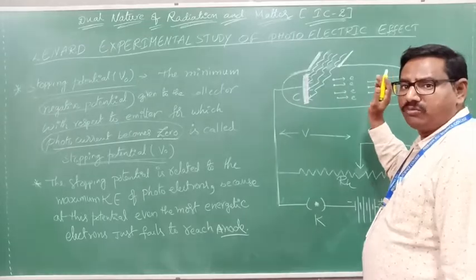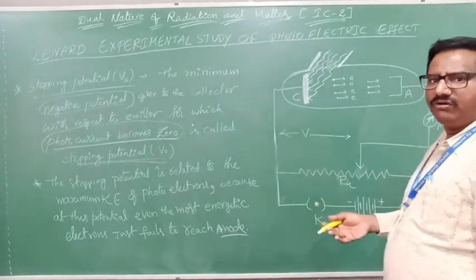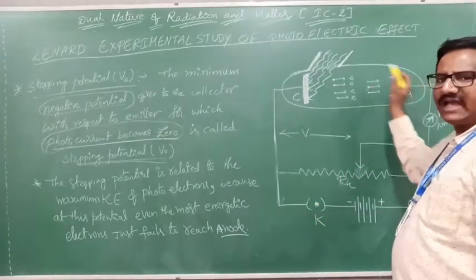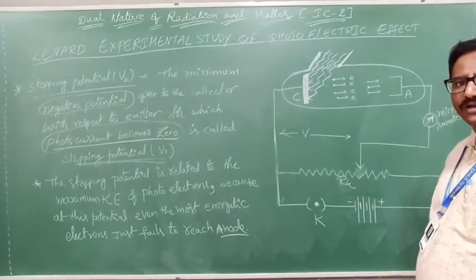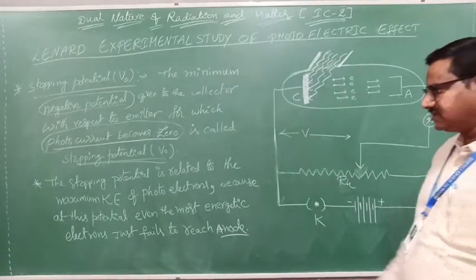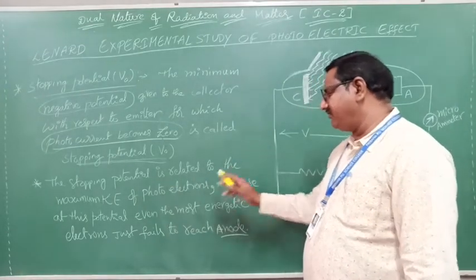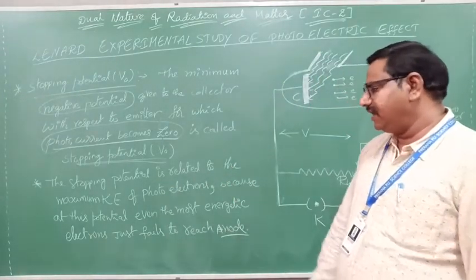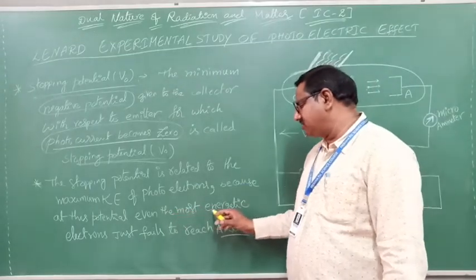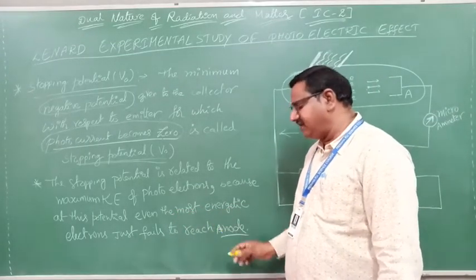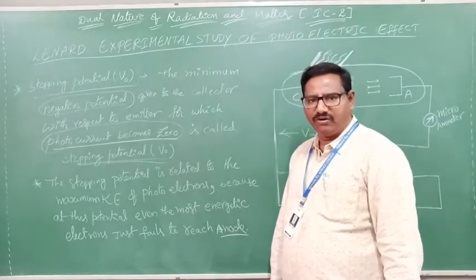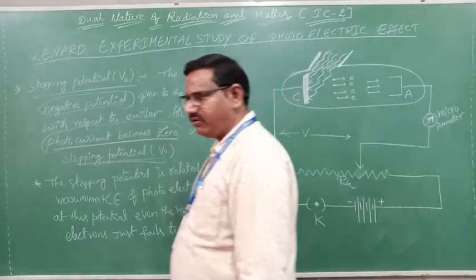If they are so energetic, even at that much negative potential they cannot reach the anode. Clear? That's why the stopping potential is related to the maximum kinetic energy of photoelectrons, because at this potential even the most energetic electrons just fail to reach the anode. Clear?